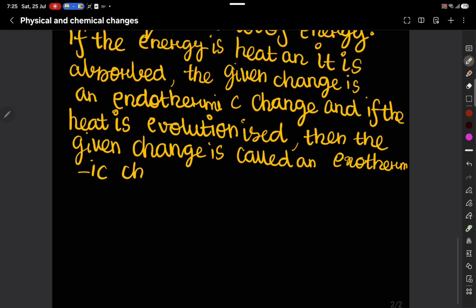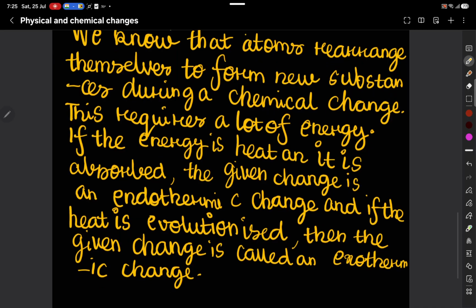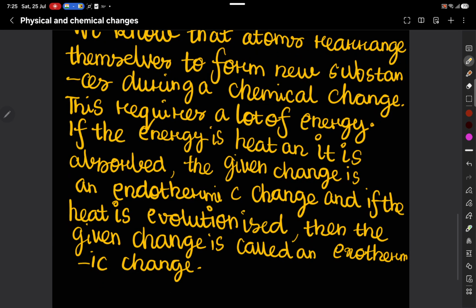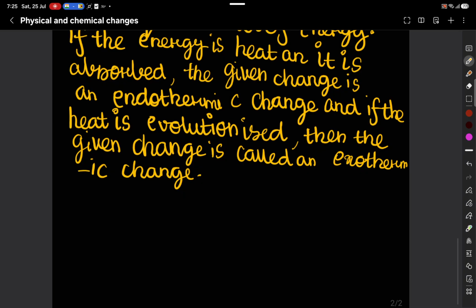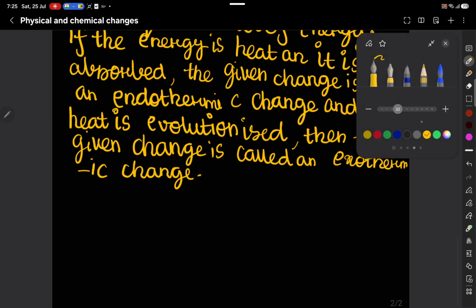Exothermic change. Now these are examples of energy changes in a chemical change. Now let us come to the characteristics of physical and chemical changes.